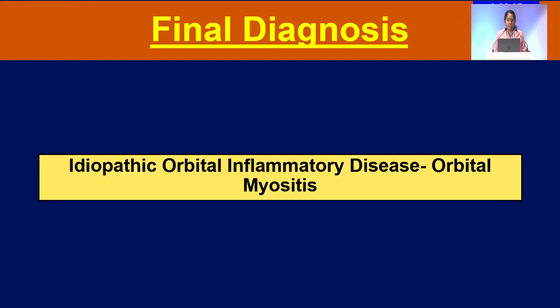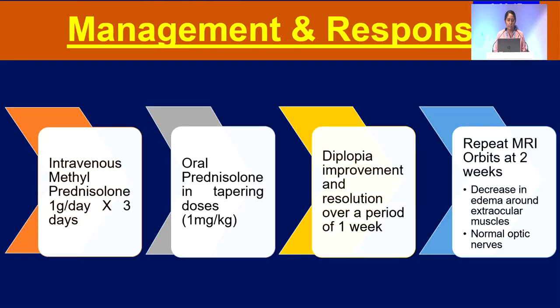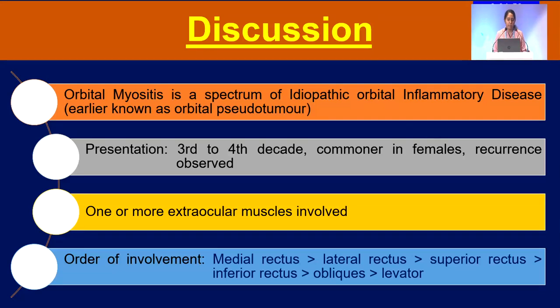So a provisional diagnosis of idiopathic orbital inflammatory disease was made, since all investigations were negative and it was presenting as orbital myositis. Since the superior rectus was bulky and impinging on the optic nerve, he was given a course of IV methylprednisolone for 3 days, followed by oral prednisolone in tapering doses. He showed a rapid response, with improvement in diplopia and resolution over a period of 1 week. Repeat MRI at 2 weeks showed a decrease in edema around the extraocular muscles and normal optic nerves.